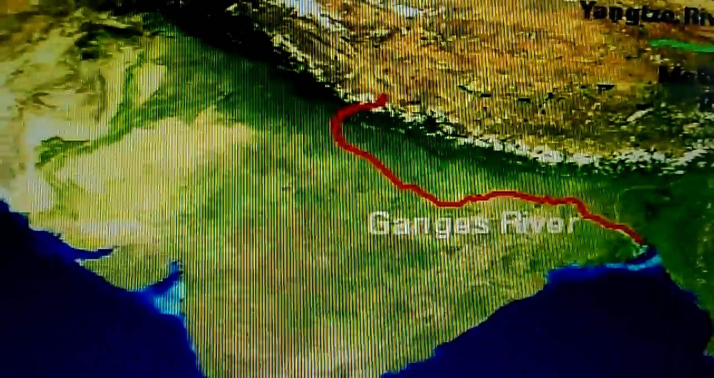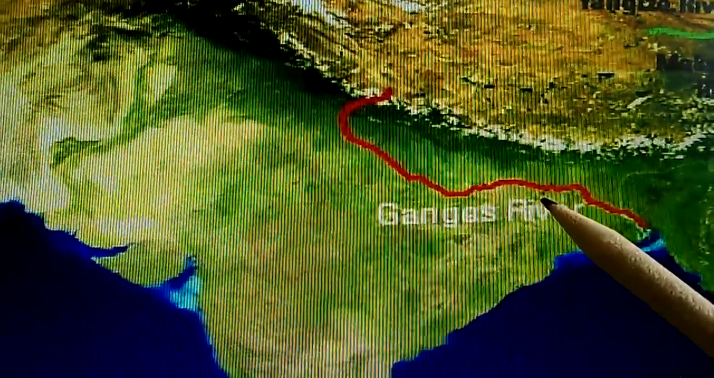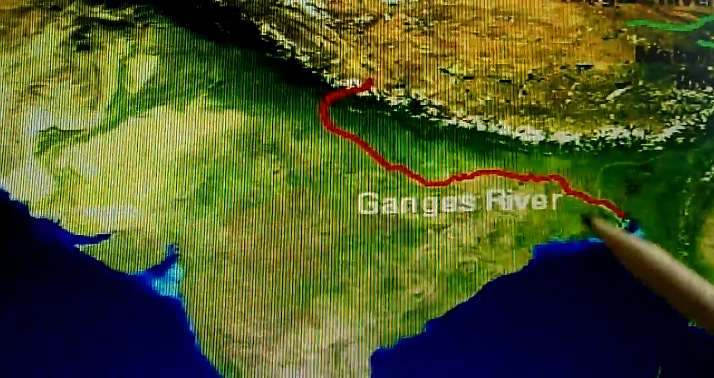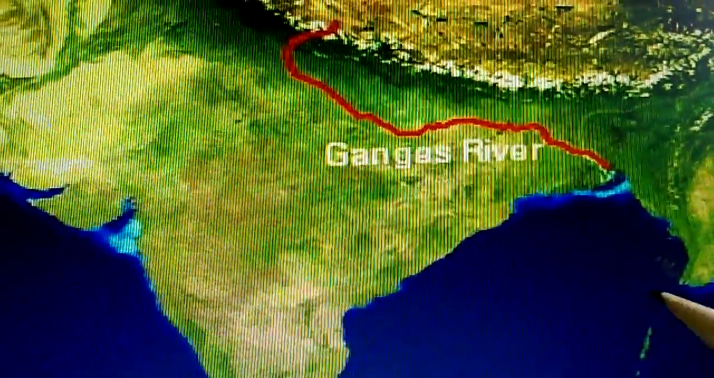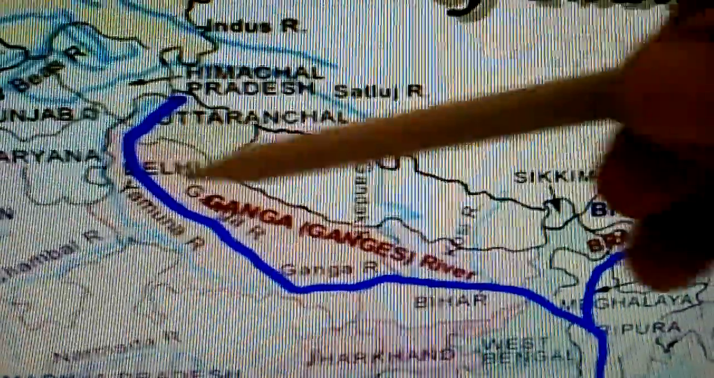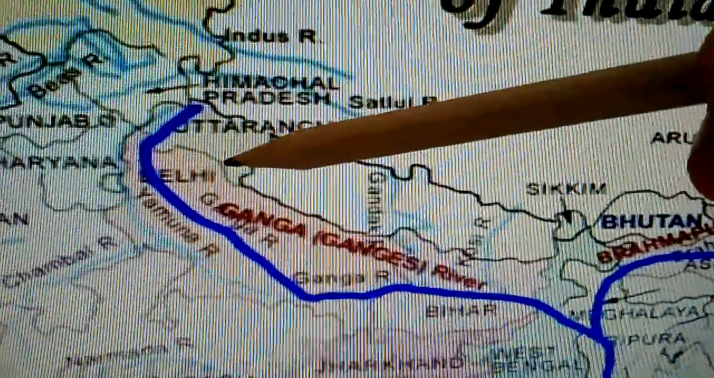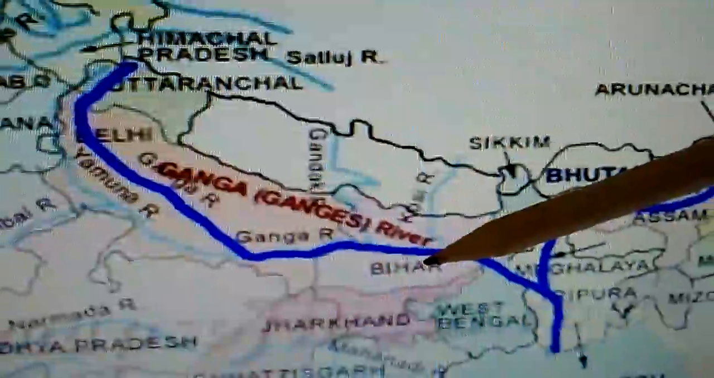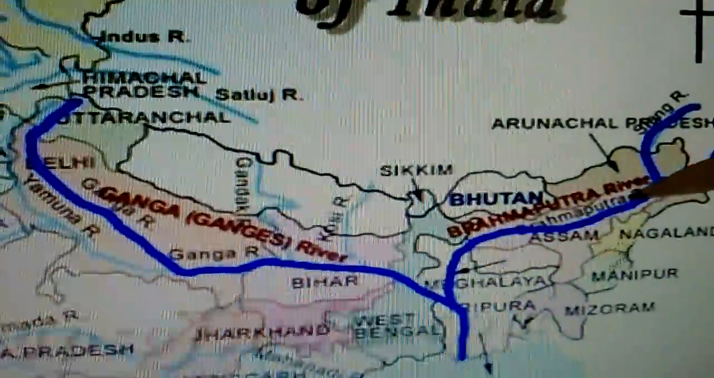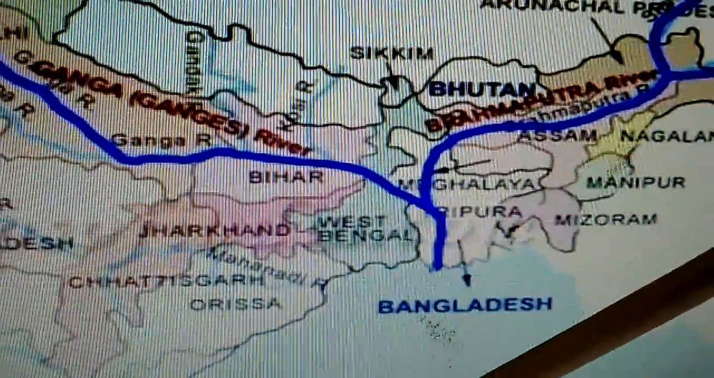The Ganga flows through Uttarakhand, Uttar Pradesh, Bihar and West Bengal, and finally it reaches the Bay of Bengal. You can see here, children, it passes through Uttarakhand, Uttar Pradesh, then Bihar, then West Bengal, then finally you can see here, it meets the Bay of Bengal.